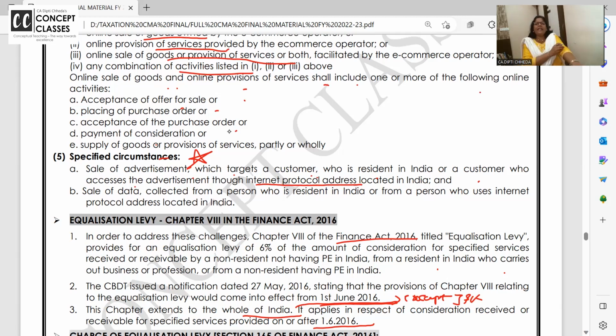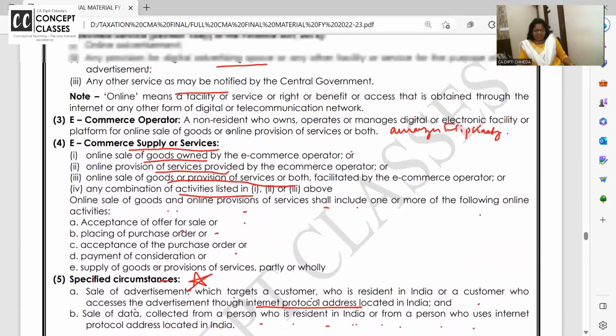Shopping of goods or services is happening through India's internet address. And sale of data collected from a person who is resident in India. So data is being sold from India and it can be sold to anyone across the world, but they have earned through India, no? They have to pay equalization levy under section 165A.